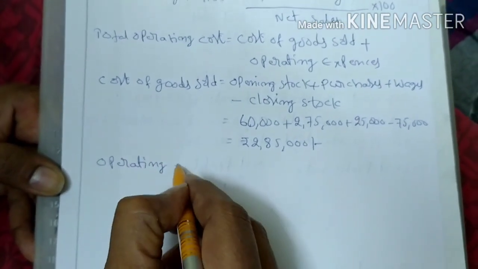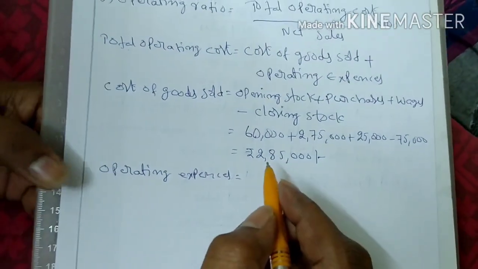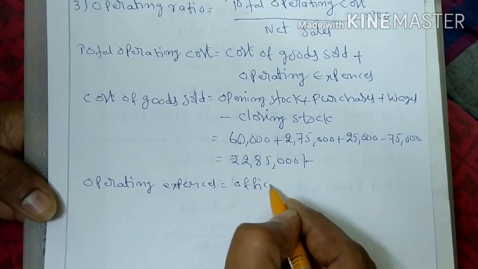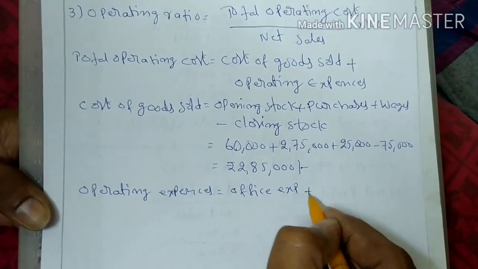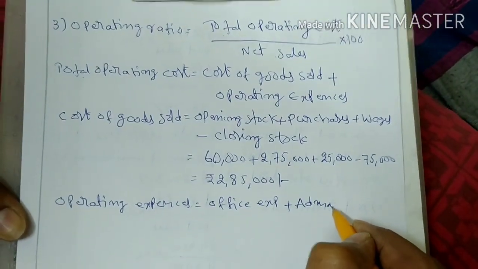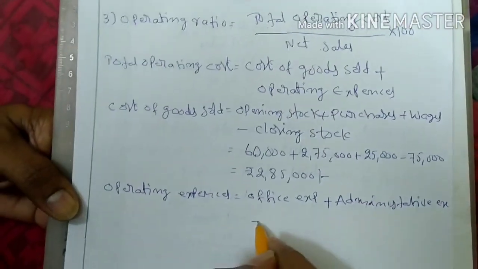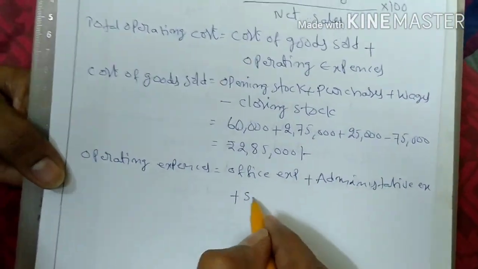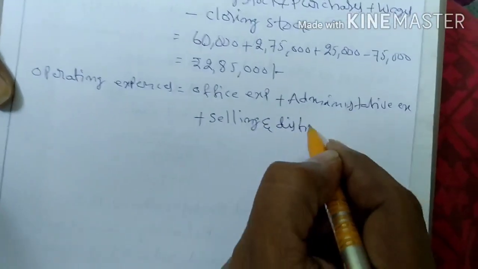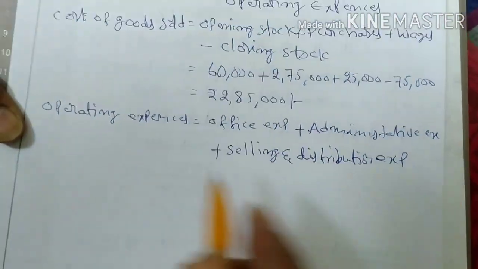Next here operating expenses. Operating expenses is equal to office expenses plus administrative expenses plus selling and distribution expenses.